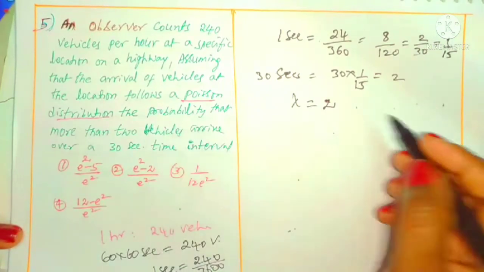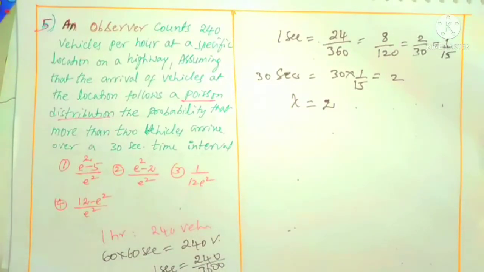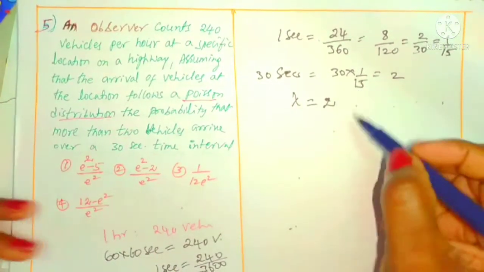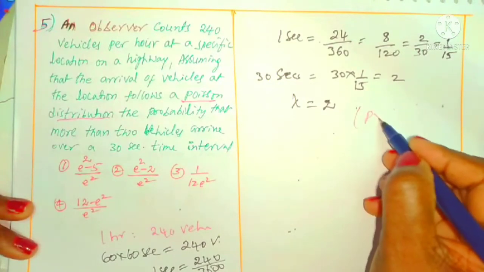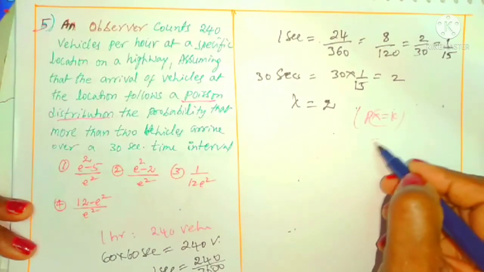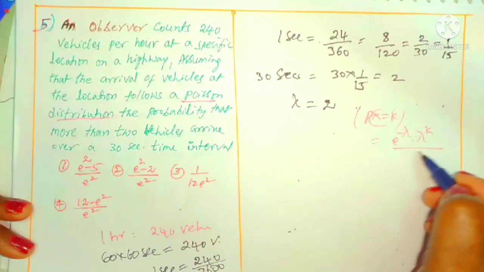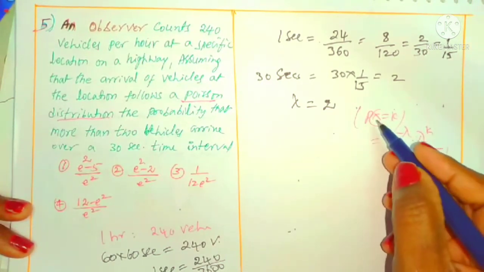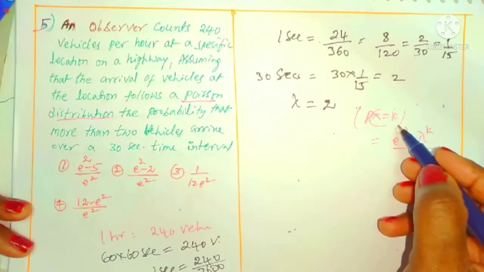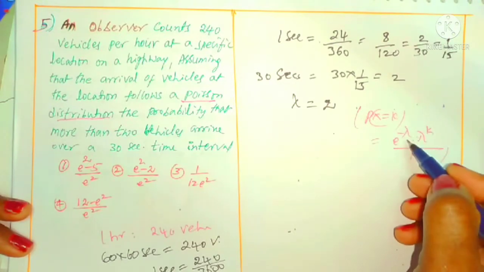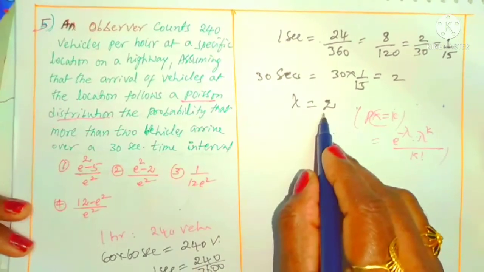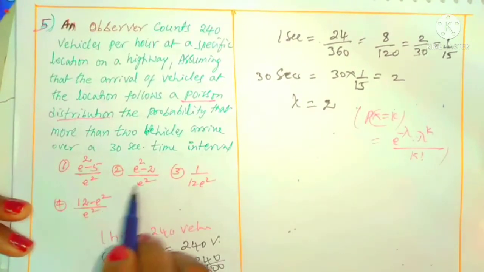Okay. Now the Poisson distribution formula you have to recollect once again. What is given for the Poisson distribution? General formula: P of x equals k is e power minus lambda, lambda power k by k factorial, where x is equals to k. K is any certain value. Lambda is a parameter, and lambda is equal to 2 we got. Now what do we want?